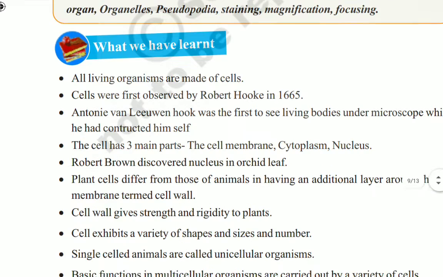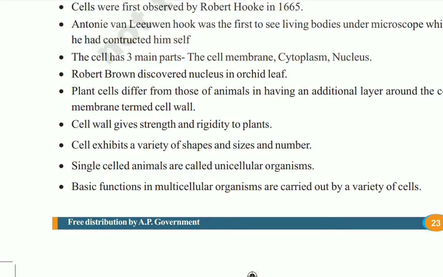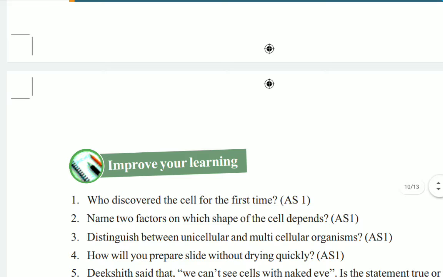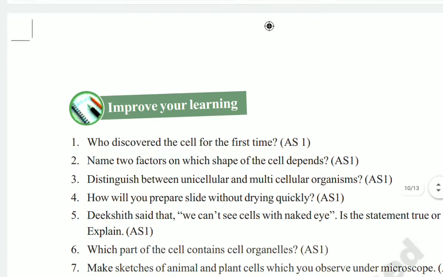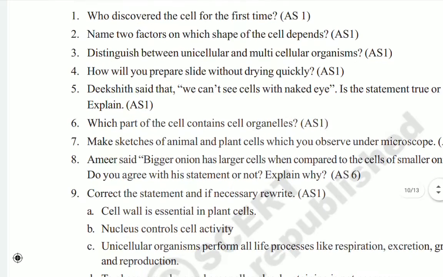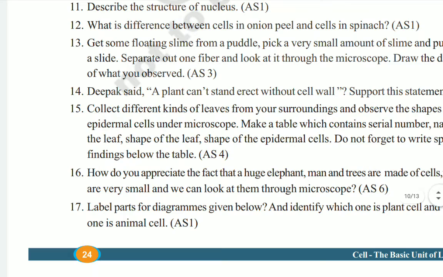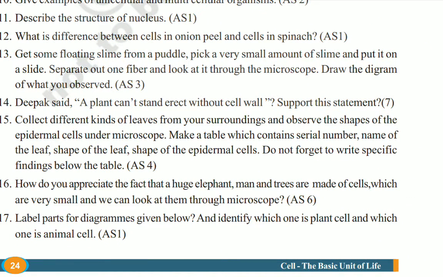Here they have also given some important points. Up to this, the second chapter is completed. So you have to start writing your CW, children. In the first unit there are no keywords or questions, so we can go directly to the second lesson. All the children should start writing your CWs in the 200 pages white long notebook. Here you have some questions also, under Improve Your Learning. These are the questions and answers you have to start writing. How to write and which questions to write, I will send you a message later. Thank you.